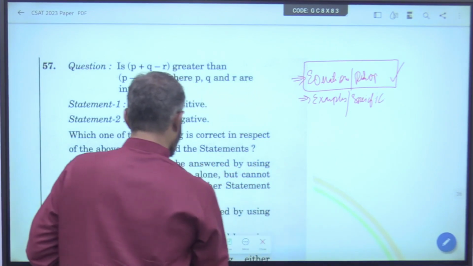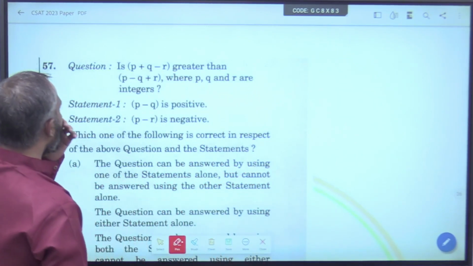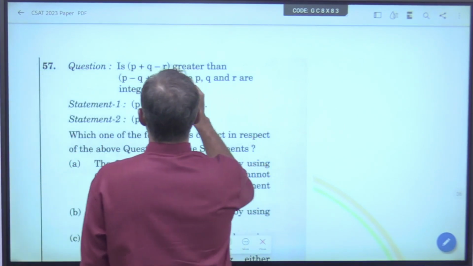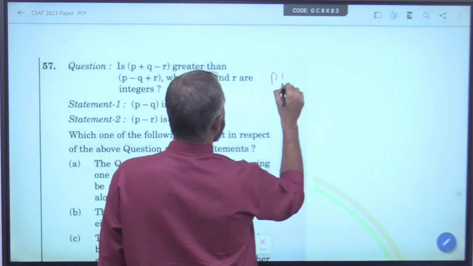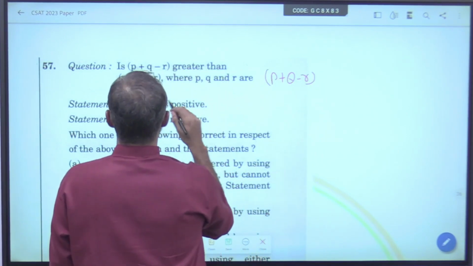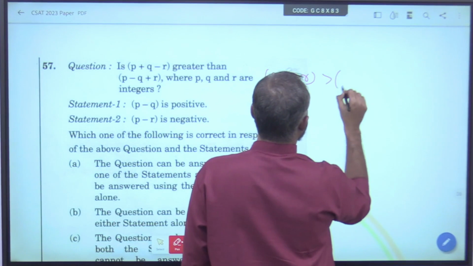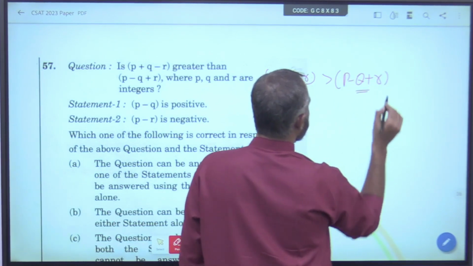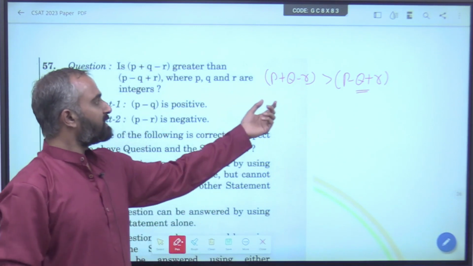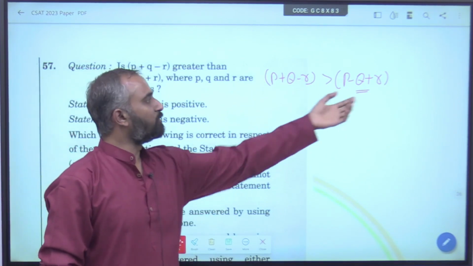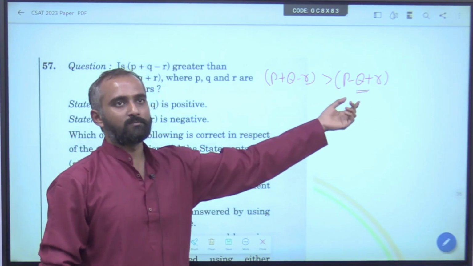Now, let's move forward. Is P plus Q minus R greater than P minus Q plus R? Now see, you take 3 variables. The equation has 3 variables and 2 calculations. You need to do calculation 2 times.